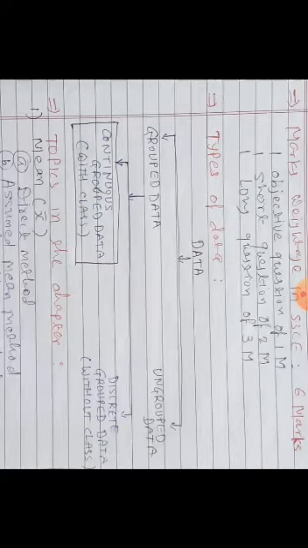Now, I am talking about types of data. Data are mostly of two types, grouped data and ungrouped data. Last year you mostly faced ungrouped data and you converted ungrouped data into grouped data also, but you mostly did not find mean, median or mode of grouped data. In standard 10 we mostly deal with grouped data. Grouped data again has two types, continuous grouped data and discrete grouped data.